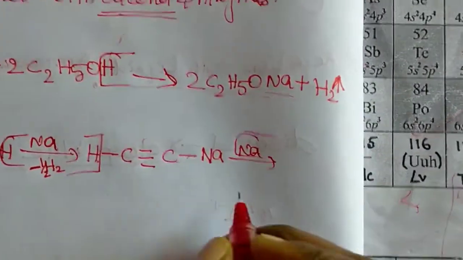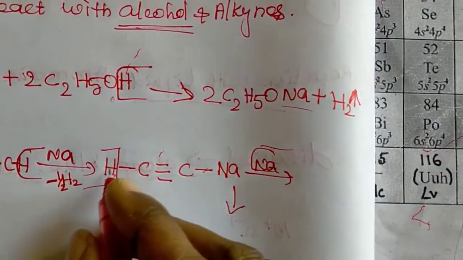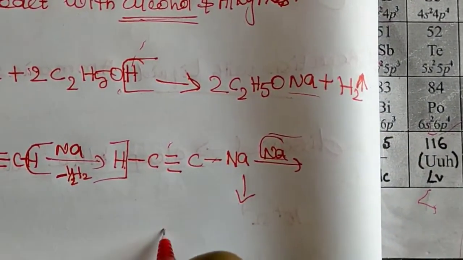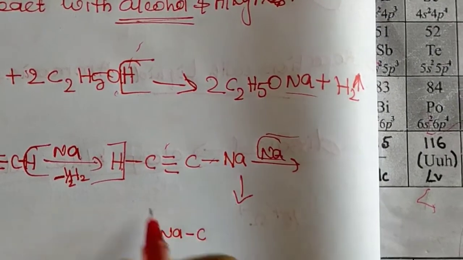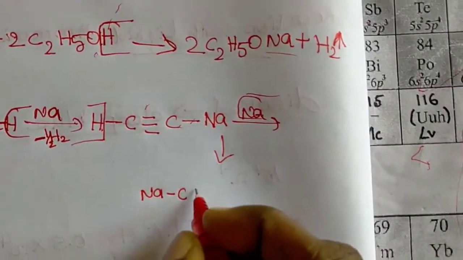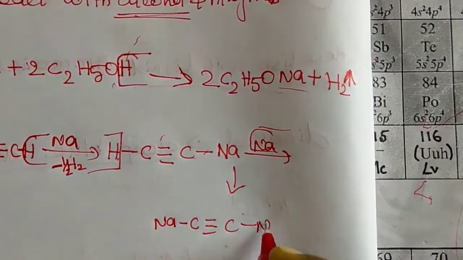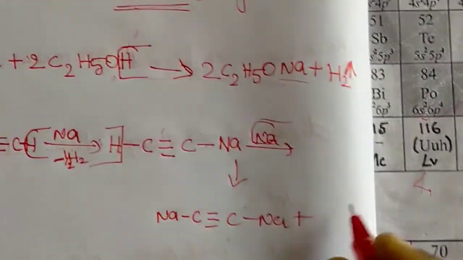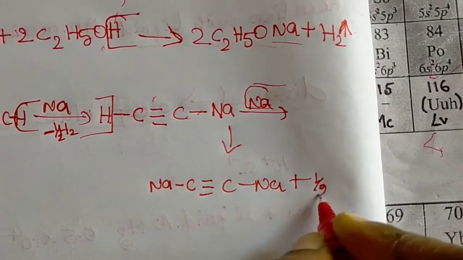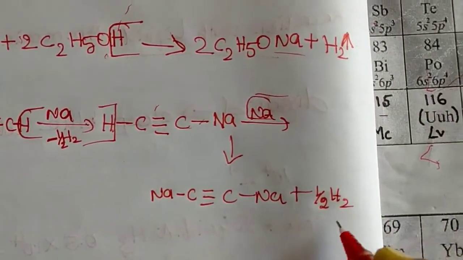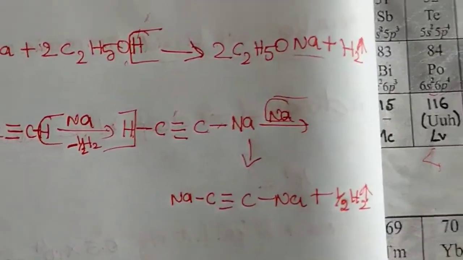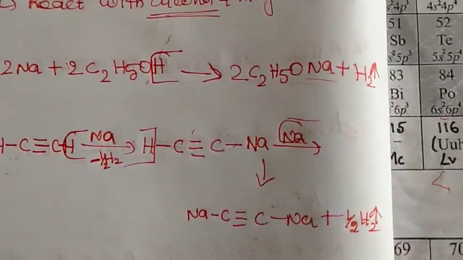So this will become Na single bond C triple bond C single bond Na, and H2 is liberated. So hydrogen is liberated.